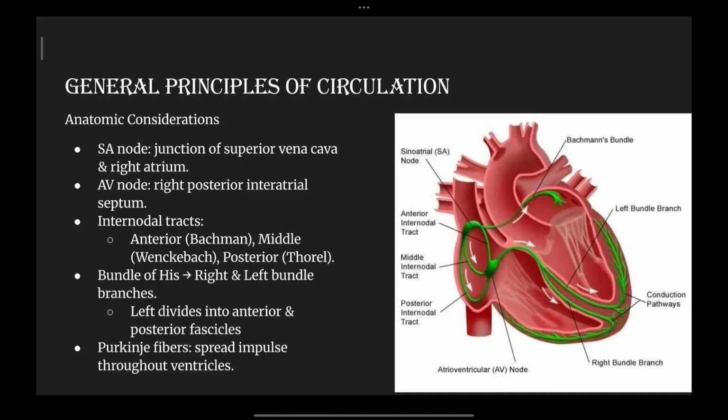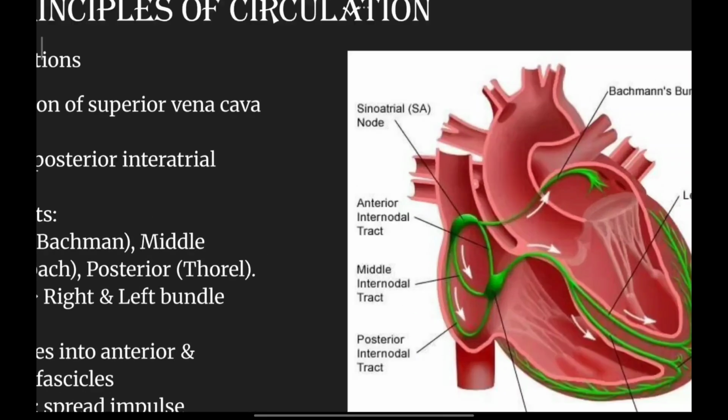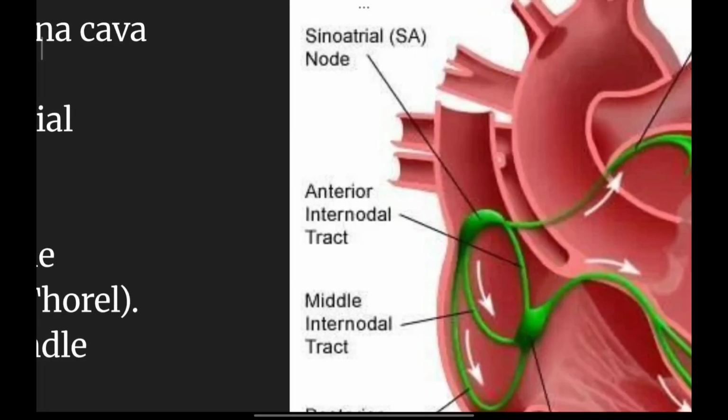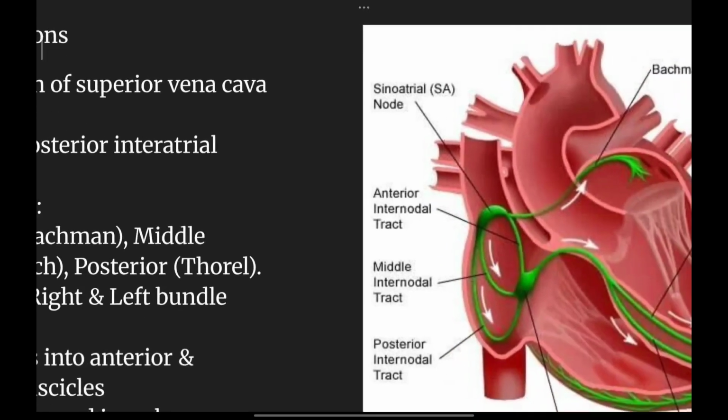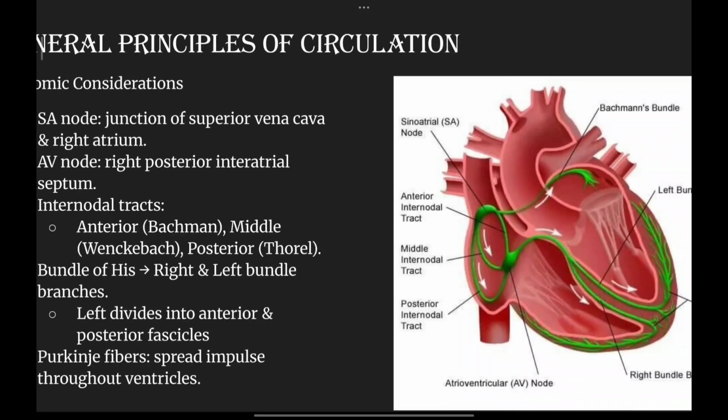General principles of circulation involve the anatomical considerations of the cardiac muscle or cardiovascular system. The SA node is present at the junction of the superior vena cava and the right atrium. Here is an image representing the sinoatrial node, which is present in the right atrium close to the superior vena cava.